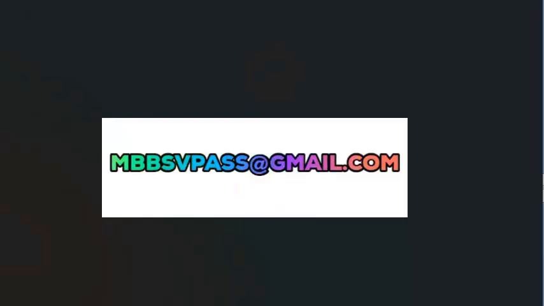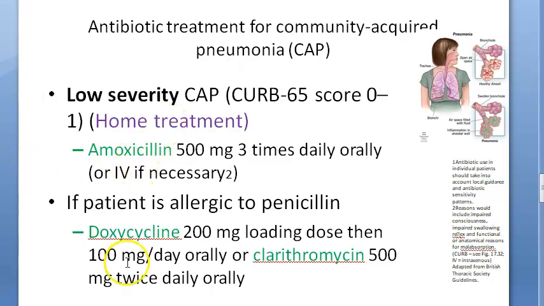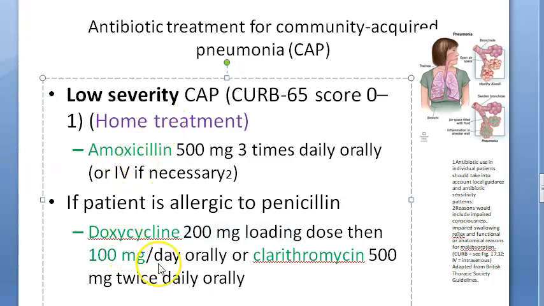Guys, are you with us? So, if the person is allergic to penicillin, that is amoxicillin, you will give doxycycline. So, what we give actually is 100 mg twice daily. For 3 days. So that is what I have written here in my notes. However, you can decide based on your guidelines.